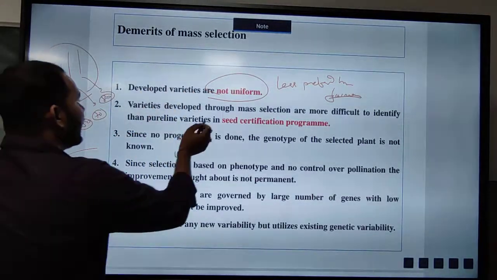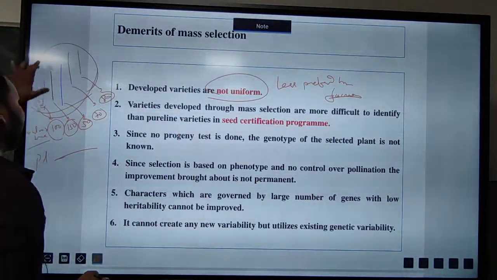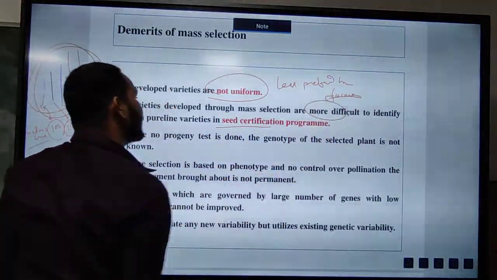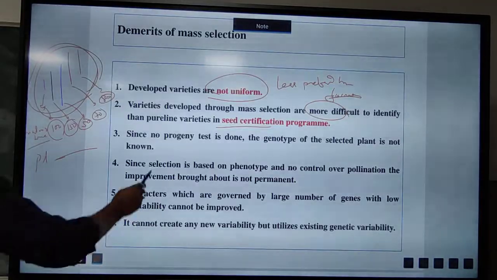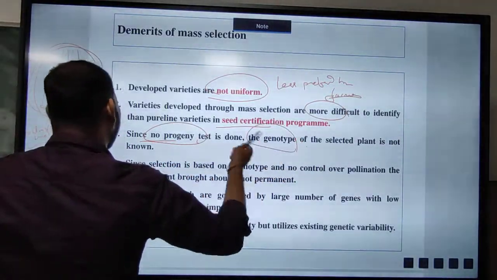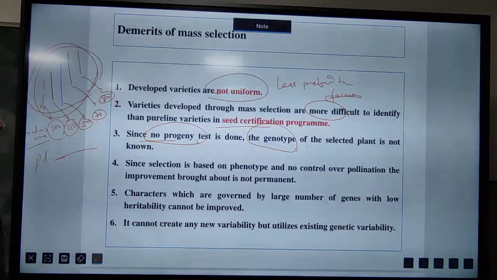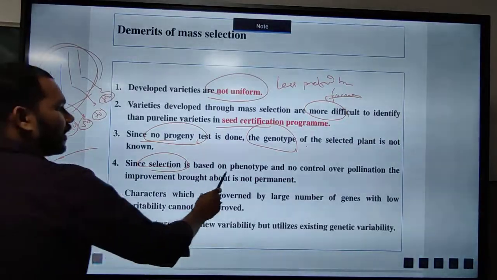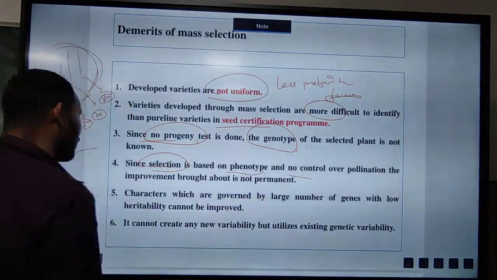Okay, as these are less uniform in nature, it is more difficult in the seed certification program. Again, there is no progeny test, so we cannot identify which genotype is which. Since the selection is based on phenotype, there is no control over pollination.